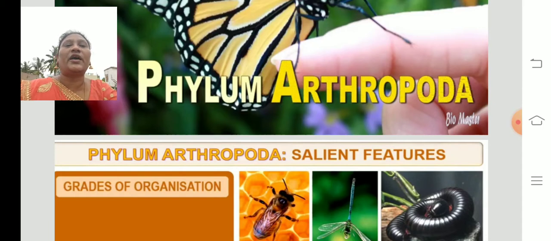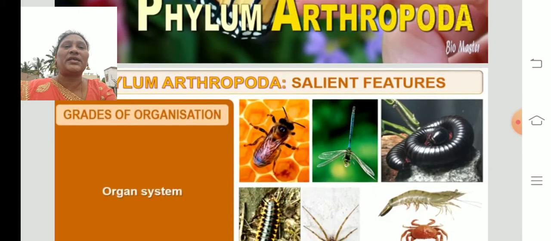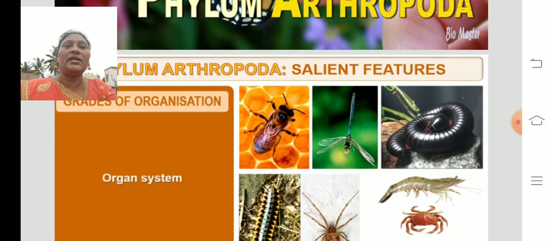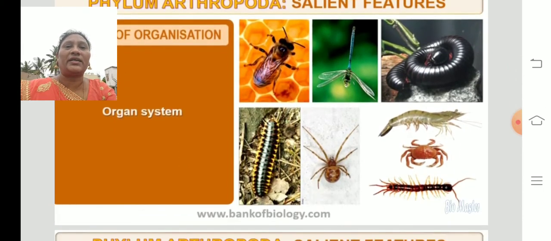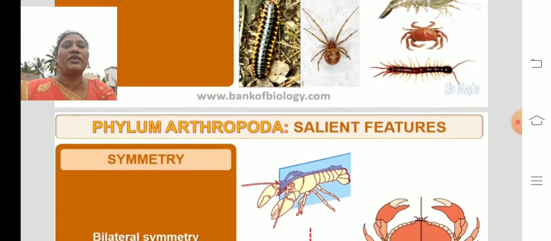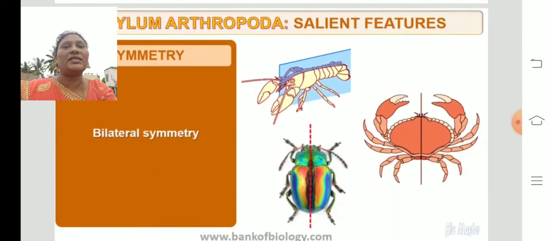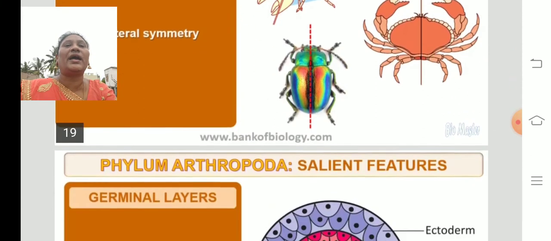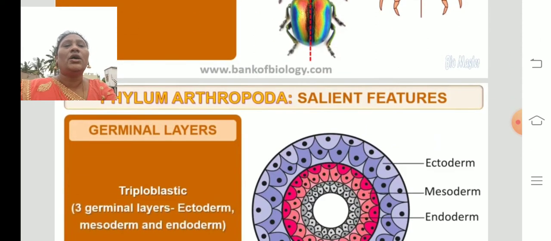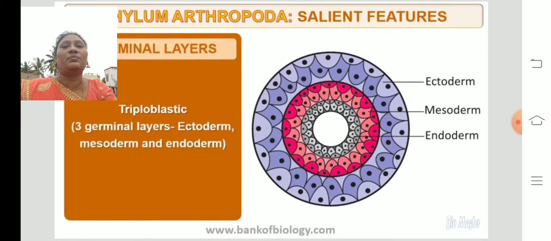Here we can find the body is divided into 3 parts: head, thorax and abdomen. In this organism we can find organ systems, that means cell, tissue, organ and organ systems in the insects. The organism is bilaterally symmetrical, which is equally divided into equal halves. And they are triploblastic animals which have outer ectoderm, middle mesoderm and inner endoderm.